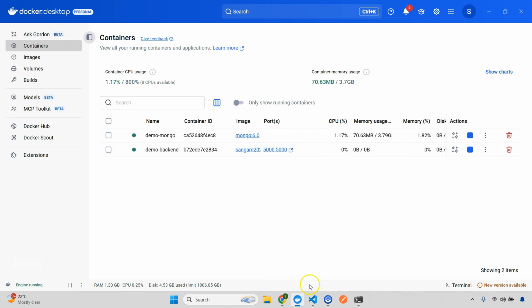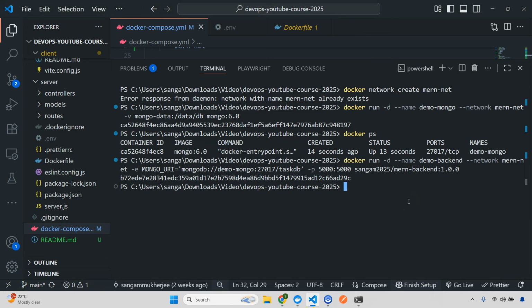Awesome. Now I need to do the same thing for the front end. So I need to run the front end container from the pulled image. I'll do the same thing: docker run -d, --name demo-frontend. I'm going to give this one the network MERN net, and I'm going to map the port as